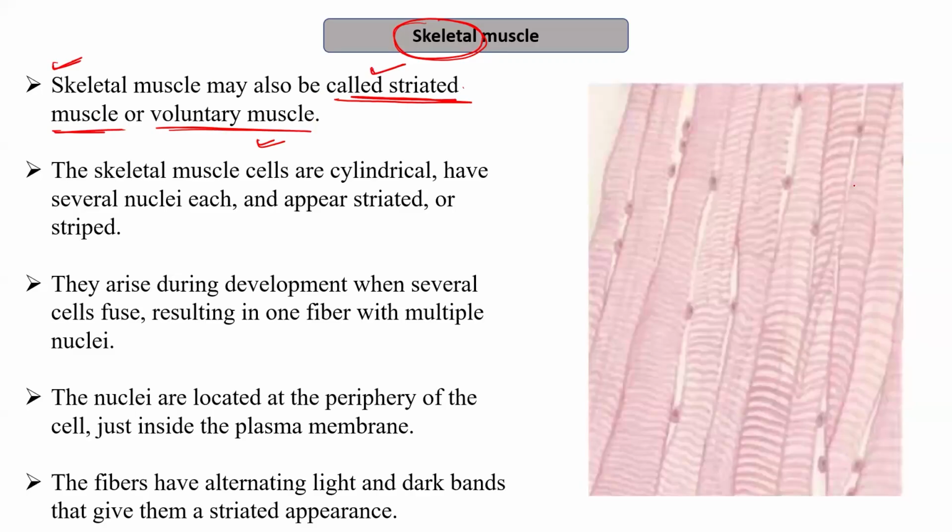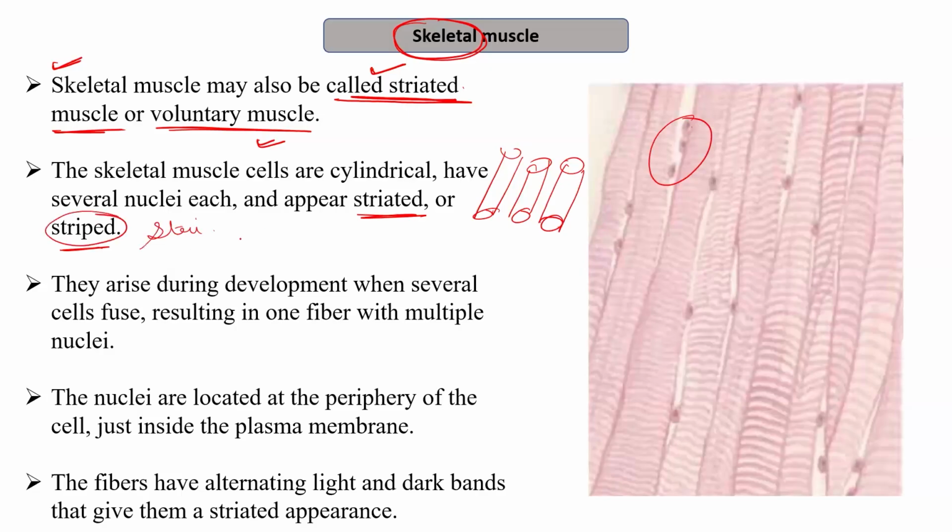So the skeletal muscles, as we can see in the figure, they are cylindrical in nature. They have several nuclei each and are striated or striped. So you can see here in the figure, these are the cylindrical cells, and each of them has many nuclei. They have stripe-like structures, or they are striated, and therefore they are called striated muscle.